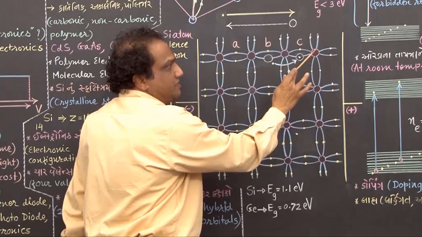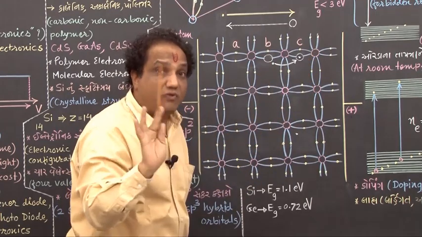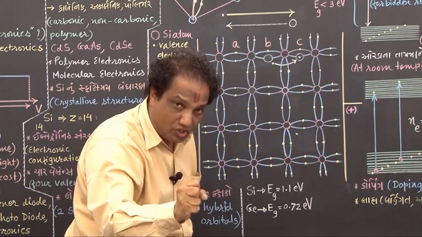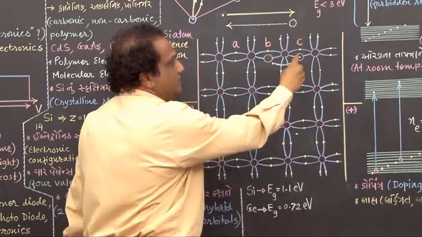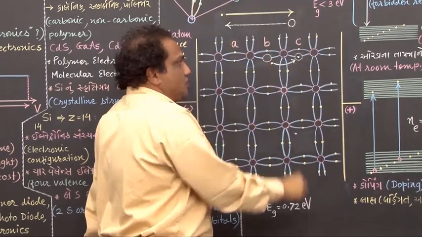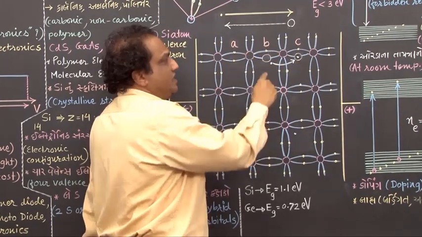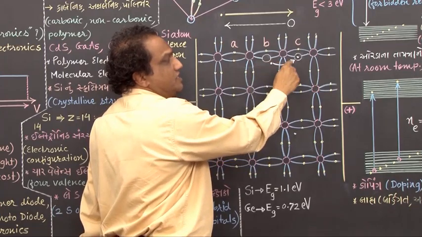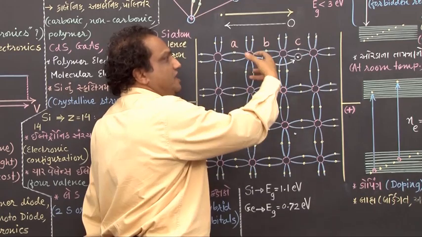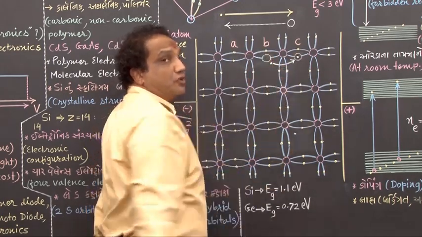Since that moment this atom started behaving like a positive ion. So it had a tendency to grab one electron and provide it accommodation in this vacant position. In the same circumstances, if any other electron is moving around this space very close to it, then naturally it will be trapped in this vacant position.